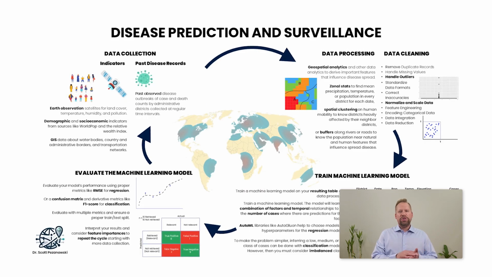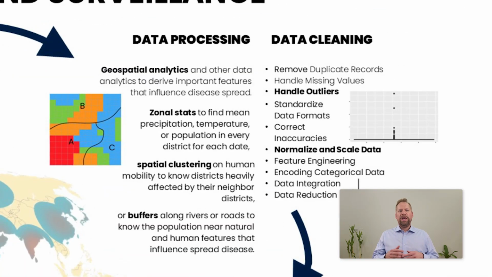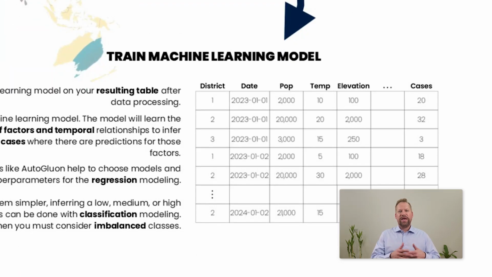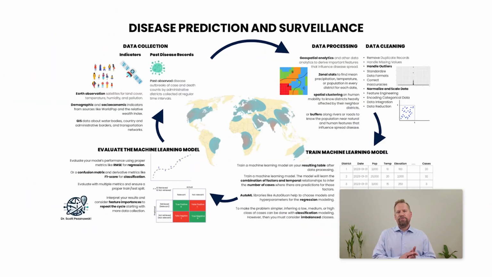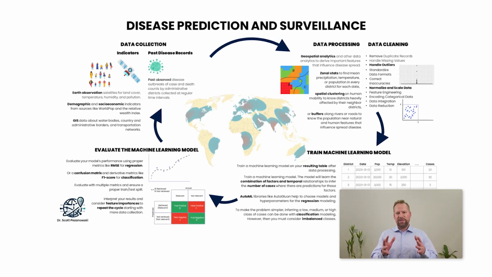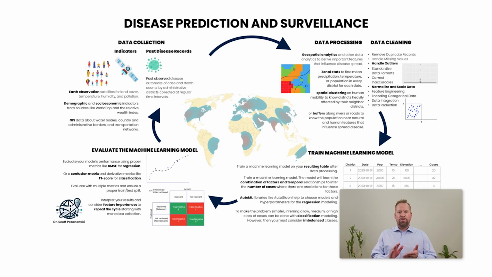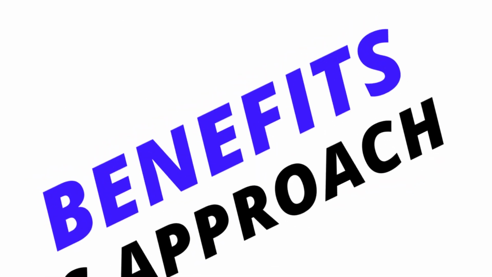With this new knowledge, we can return to the data collection step, add new variables, and retrain the model to improve its accuracy. This iterative process helps us build models that are not only accurate, but also insightful and generalizable, providing actionable information for public health decisions.